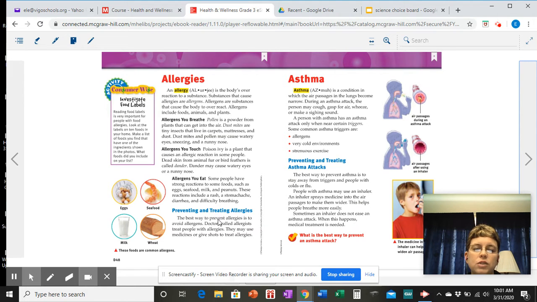Preventing and treating allergies. The best way to prevent allergies is to avoid allergens. Doctors called allergists treat people with allergies. They may use medicines or give shots to treat allergies.